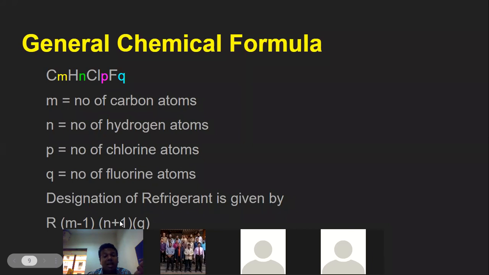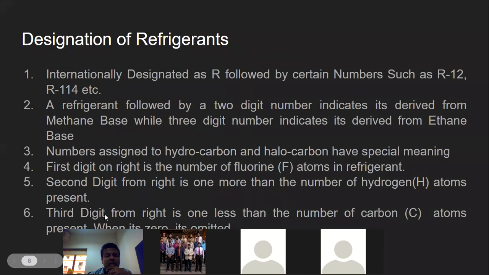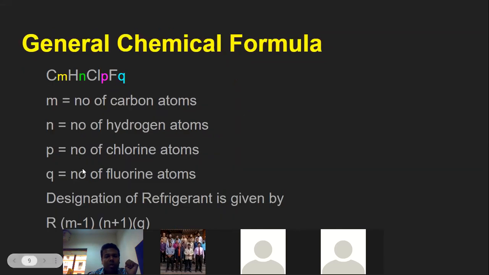That is the second digit from the right. Now what is the third digit? The third digit from the right is one less than the number of carbons. How many carbons do we have? The number of carbons we have is M. So we will take one less than M.